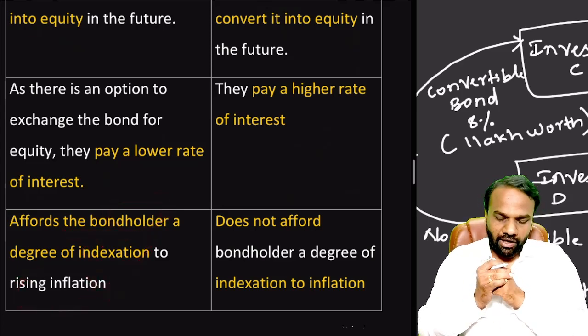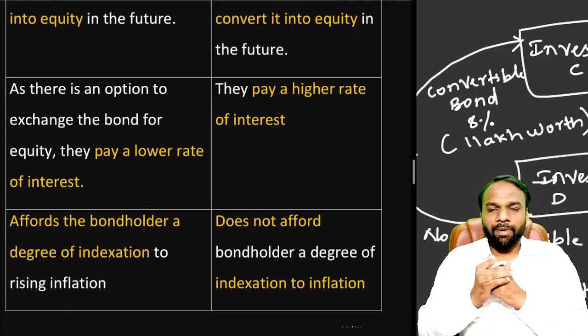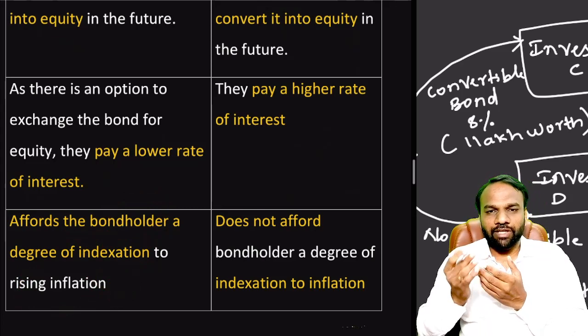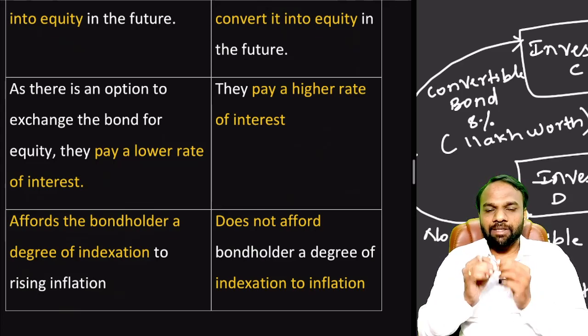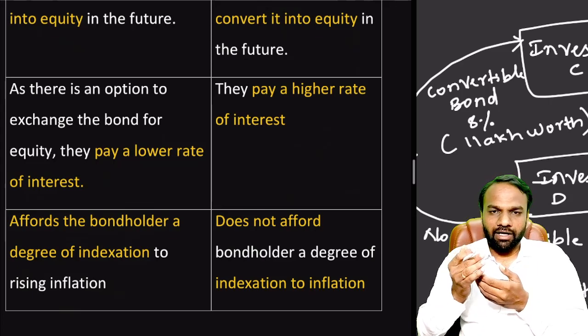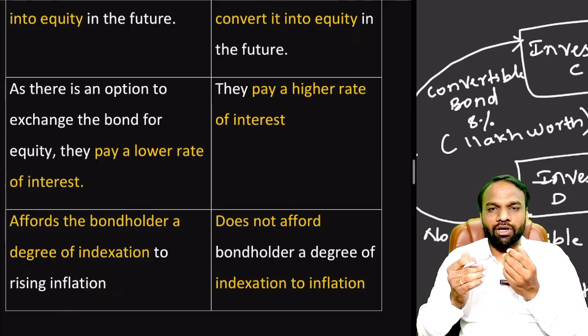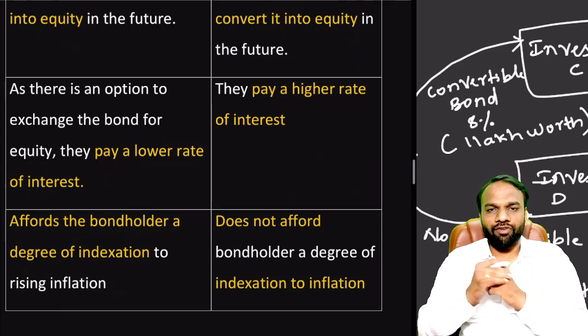Now, you purchase a bond for 1 lakh rupees. But after 1 year, if the rate of inflation is also 10%, then the 10% profit you are getting on a non-convertible bond will not make any difference, because the prices of all the other items have already increased. But if you purchase a convertible bond, then after 1 year, if the company converts your bond into equity, it will start giving you dividends. That dividend may be more than the inflation rate. For example, if inflation is 10% but the dividends you get are close to 20% or 30%, then you will not face any kind of losses.